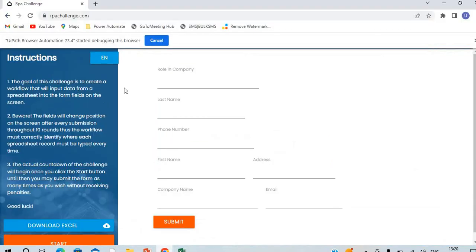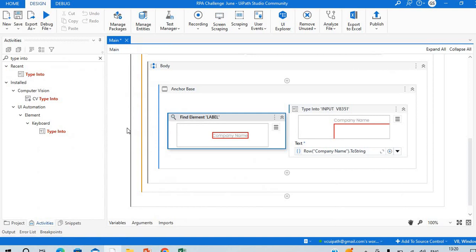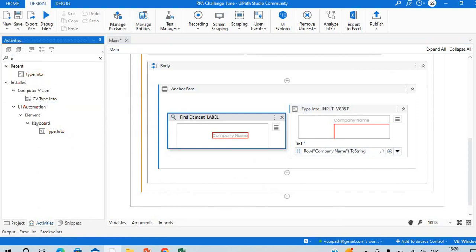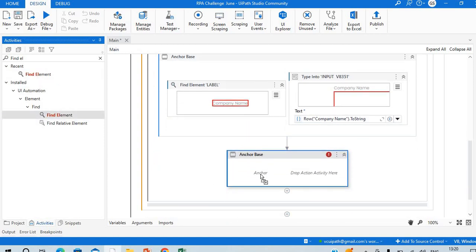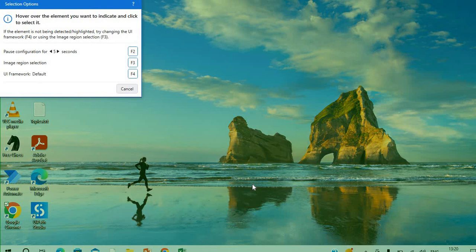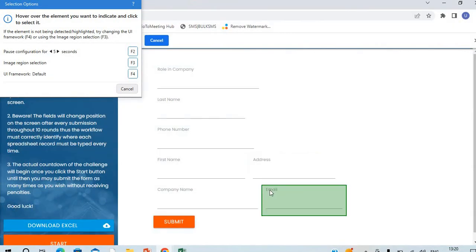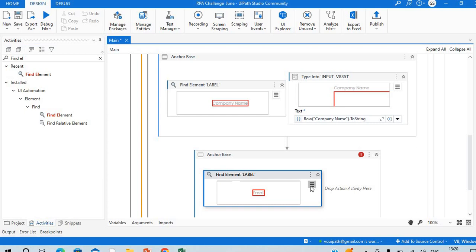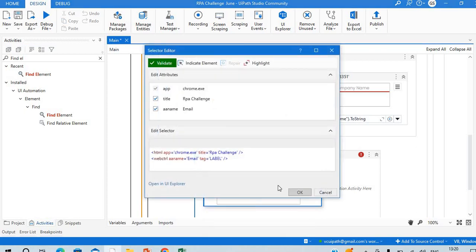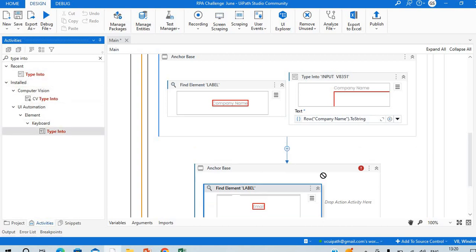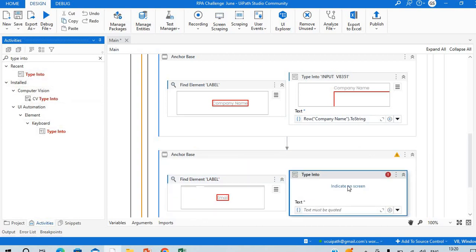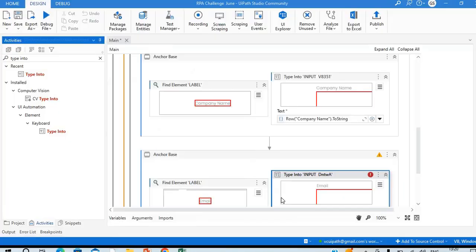For example, similar way we can do it for the email. So again I will take the anchor base. Again I will use the find element. I will click on the email. Where is the email? So this is my email. Go to this edit selector, we can see the selector perfectly fine, and then we have to use a type. Use this type it. Where we have to type? We have to type it to the email.